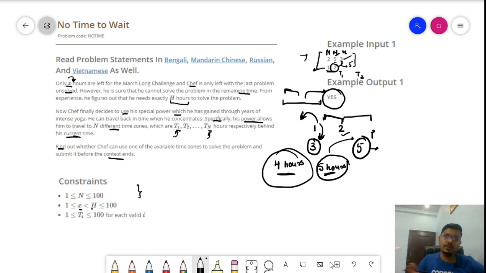Otherwise the output would have been NO if there are no time zones which fulfill the condition, right? So this is all about the problem statement. It's an easy problem. So without wasting any further time on this explanation, let's directly jump to the approach of this particular problem. If you are not able to solve this problem on the March Long challenge, and you are not clear with the approach, you can try the problem first, right? Otherwise we will go for the approach.